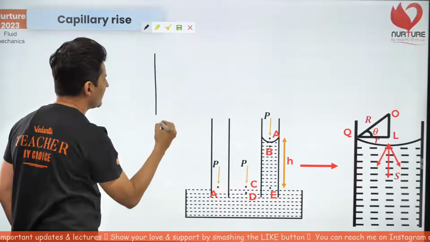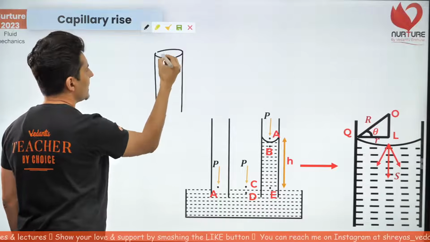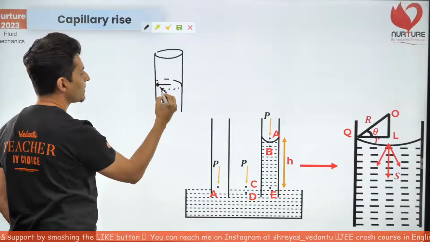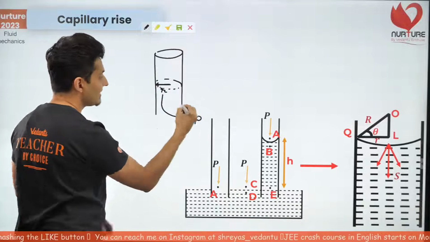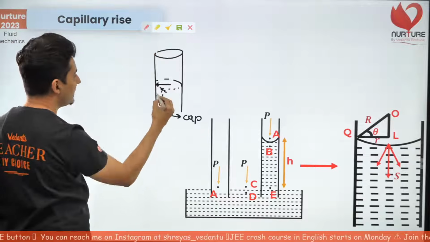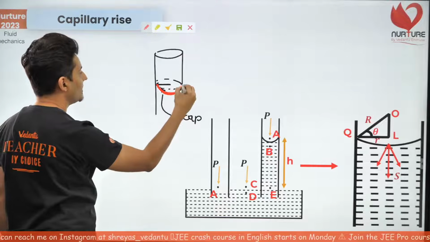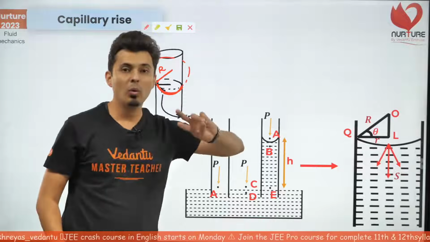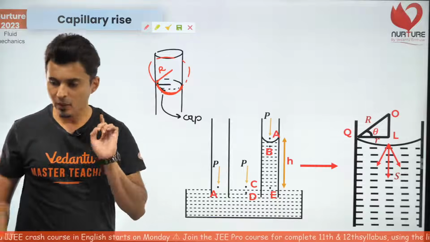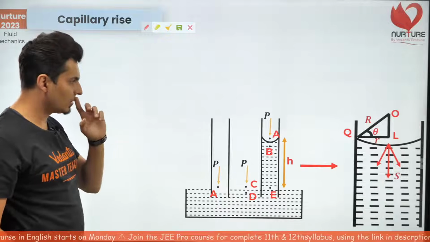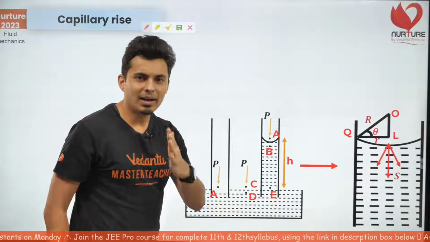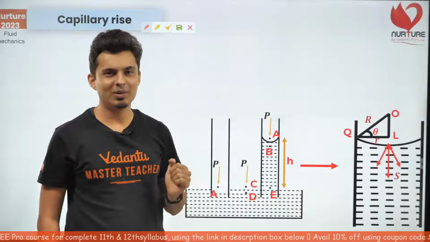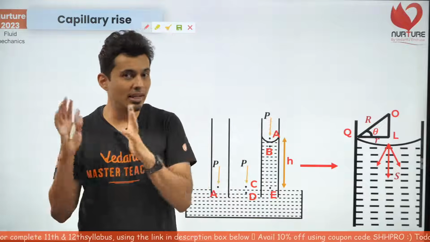If this is my tube, then this is R, the radius of the tube. This is the radius of the capillary, the cylinder. But my surface of liquid itself might be curved, and if you extend it, that radius is the radius of curvature. So there are two different radii. Got it? Now, I hope you all agree that the pressure on the concave side is always more than the pressure on the convex side.